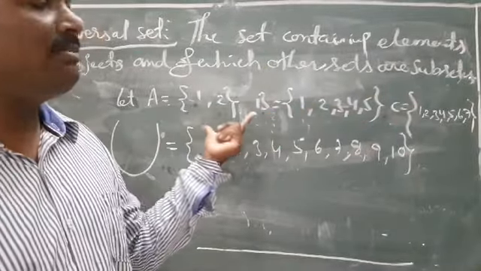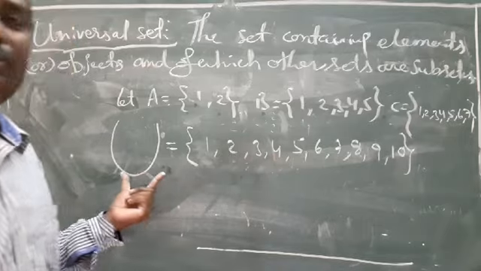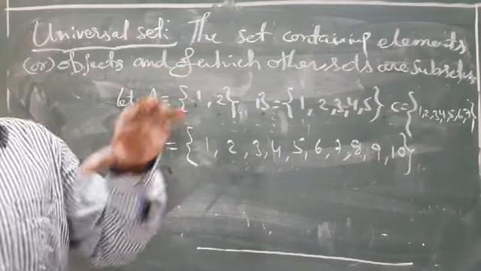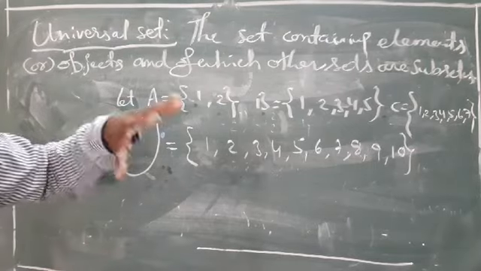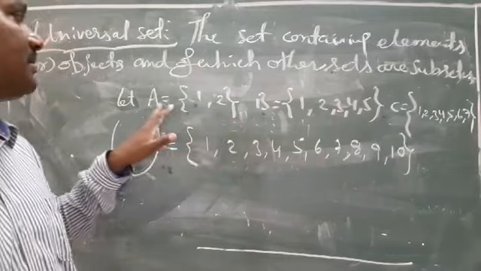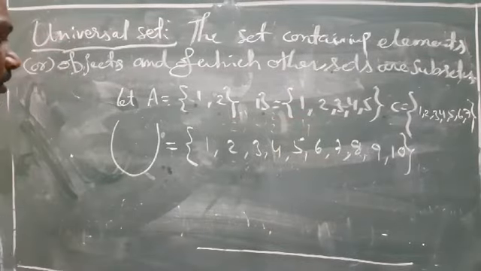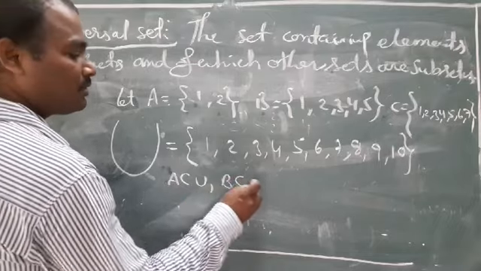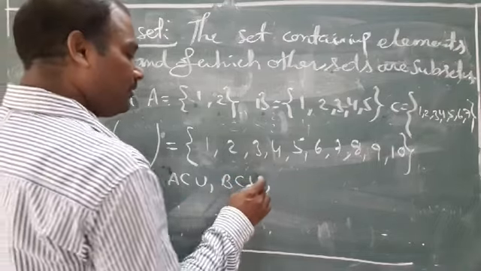Here A, B, C are the sets. This is also one set, but this is universal because it is a set containing the elements or objects and of which other sets are the subsets. A, B, C are the subsets of U. A is a subset of U, B is a subset of U. Okay.